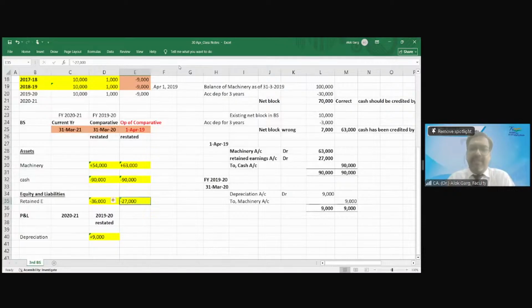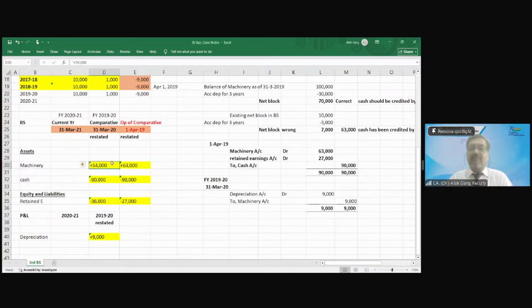P&L cannot be opening. Why? Because P&L is for the period. Balance sheet is as on date. So there is nothing called opening P&L. P&L number is never brought down and carried forward.